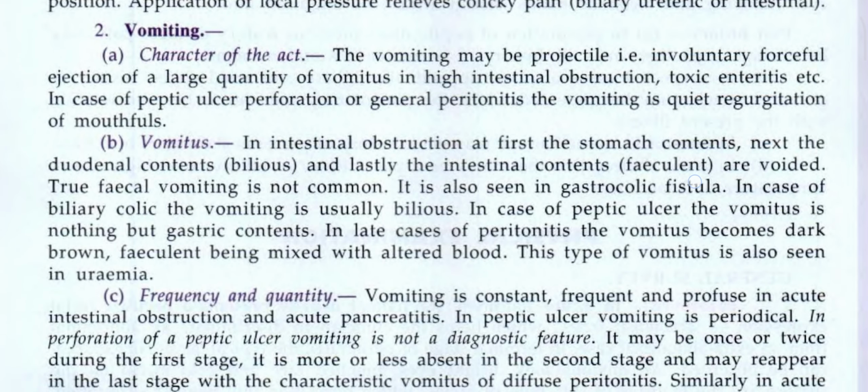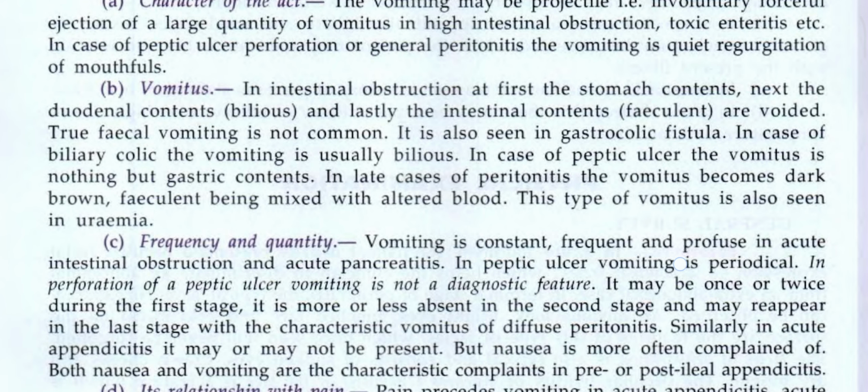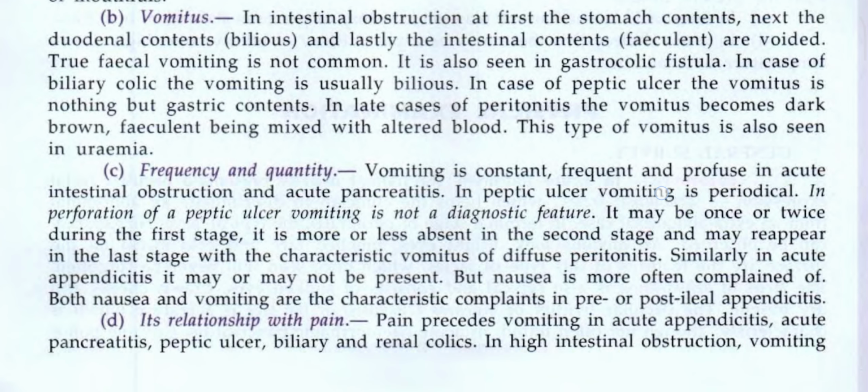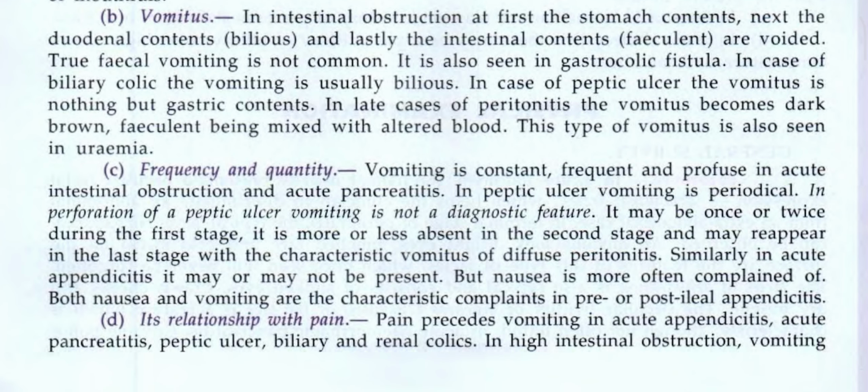Vomiting. Character of diet. The vomiting may be projectile, that is involuntary, forceful ejection of a large quantity of vomitus, in high intestinal obstruction, toxic enteritis, etc. In case of peptic ulcer perforation or general peritonitis, the vomiting is quite regurgitation of mouthfuls. Vomitus in intestinal obstruction: at first, the stomach content, next the duodenal contents, bilious, and lastly the intestinal content, feculent, are voided.